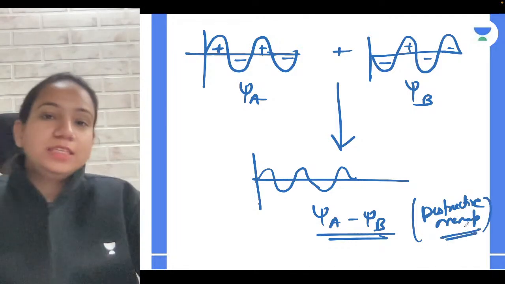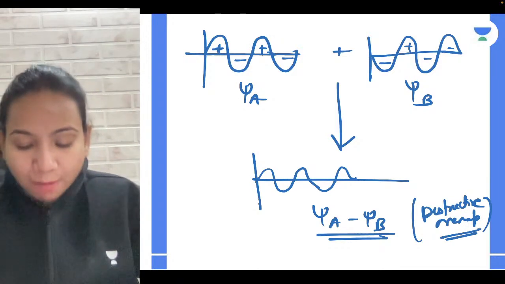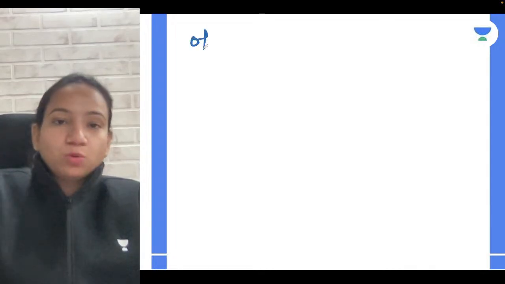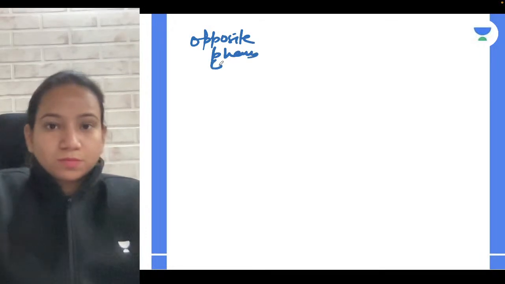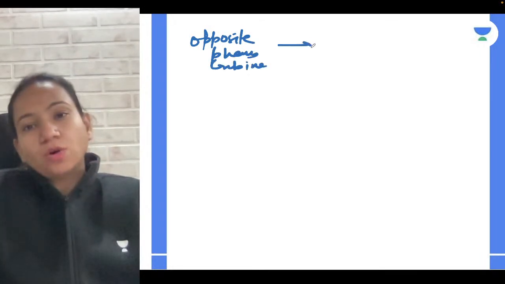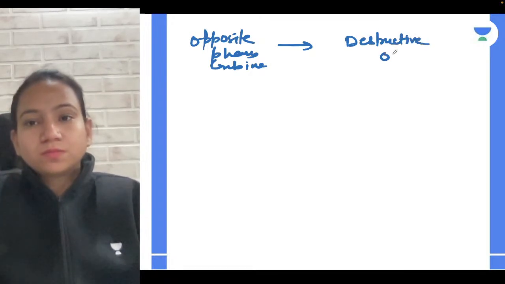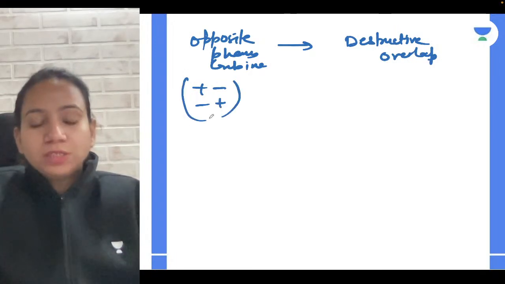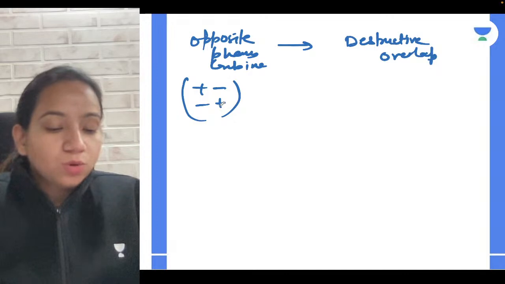So this is a destructive overlap. Very good, Akshay. Destructive overlap means when opposite phases combine, it causes destructive overlap, like positive with negative, crest with trough. Okay, so how can we relate this?